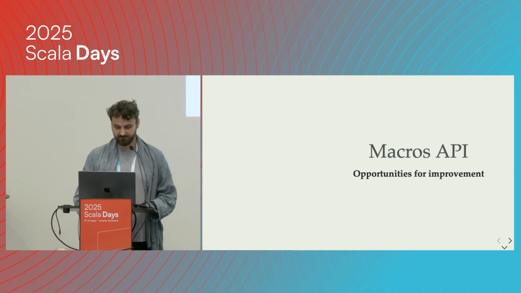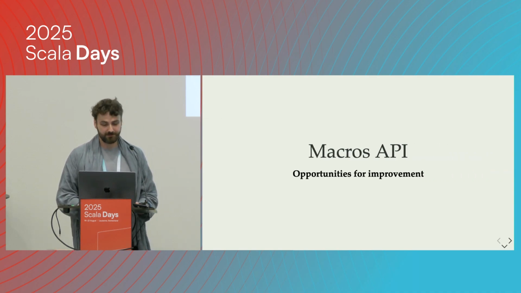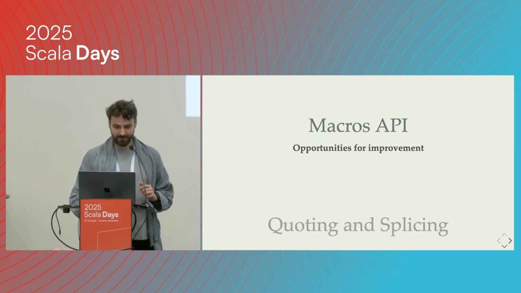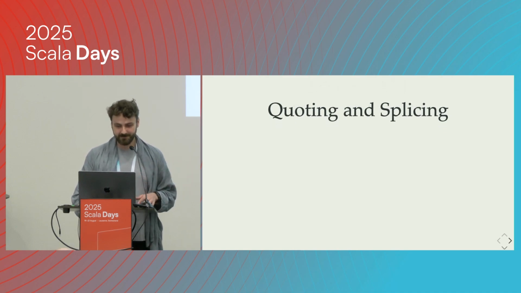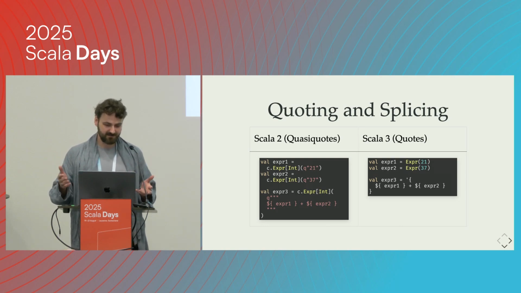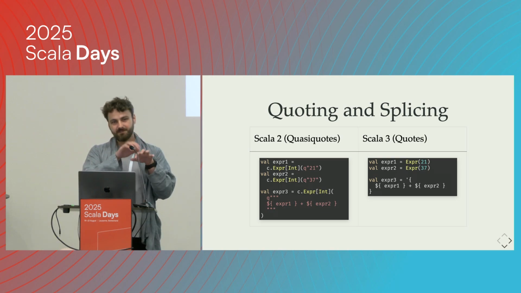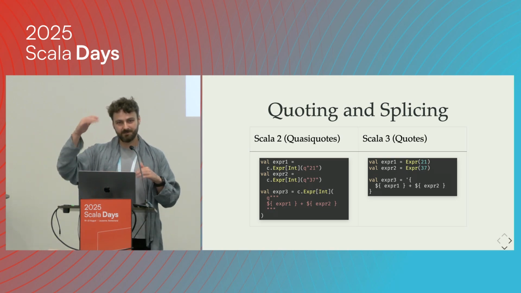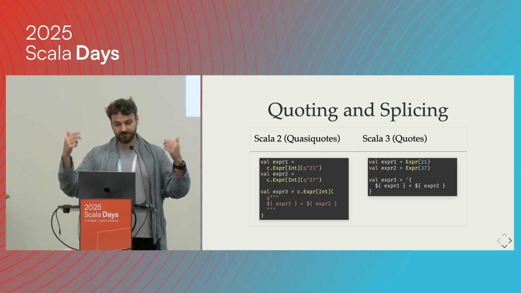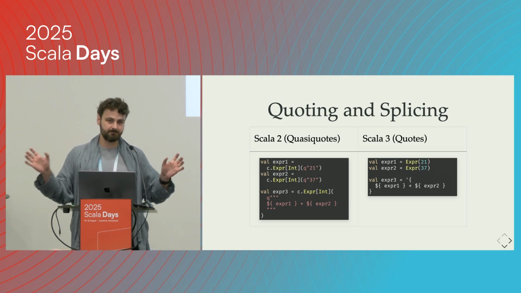And why is that? When we look at the macros API, we can see a lot of opportunities for improvements, and we'll see some examples. What do I mean by that? First thing, quoting and splicing. So let's compare Scala 2 and Scala 3. On Scala 3, we can see that it looks almost like normal code. We can write some normal code in Scala, put it inside quotes, and this code is turned into an AST. And we have some code which is already an AST. We can put it inside this expression, and everything is magically glued together.